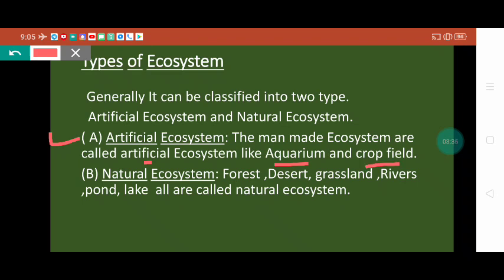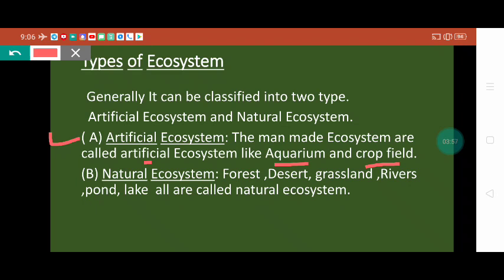Second one is the crop field. A crop field is also an artificial ecosystem because the crop is sown according to the choice of the farmer, and things do not grow naturally. Everything is performed by humans, that's why it is called an artificial ecosystem.